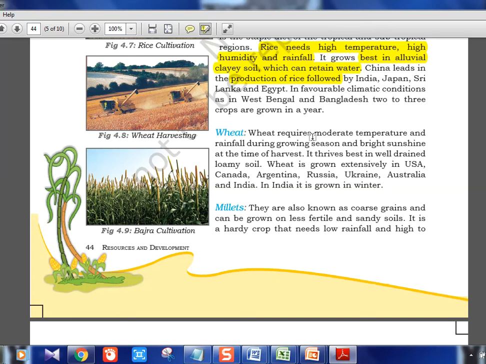Wheat, moderate temperature and rainfall during growing season. So it is a rabi crop which is grown not in the monsoon but in the later part of the year. It is extensively grown in USA, Canada, Argentina. In India it is grown in winter, like I told. So rice, wheat and millets.